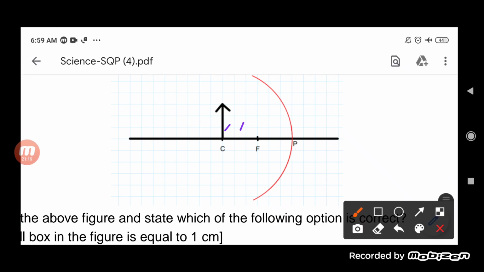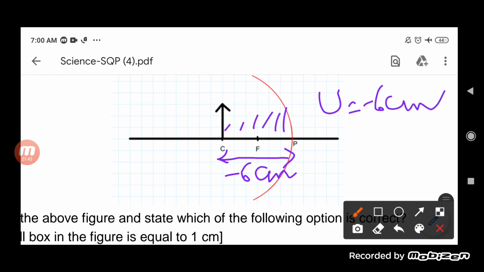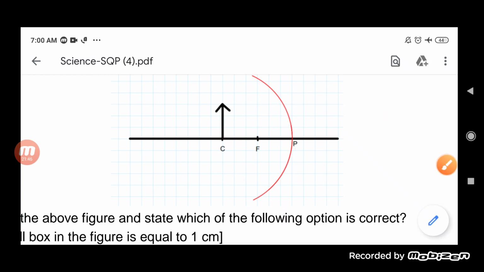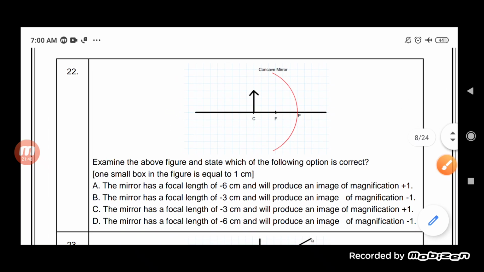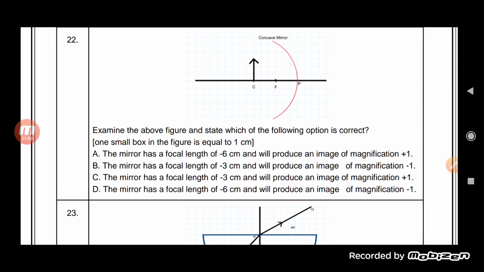1, 2, 3, 4, 5 and 6. So the object is kept 6 centimeter from the pole, and obviously when the object is kept on the left hand side, it will be minus 6 centimeter. So u will be equal to minus 6 centimeter. Now see here, on the basis of that, what are the things which are given here.